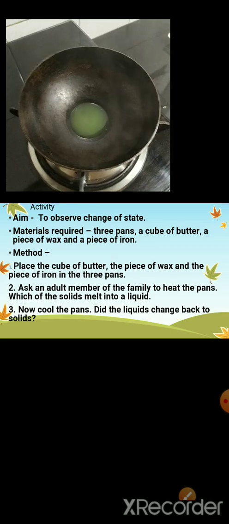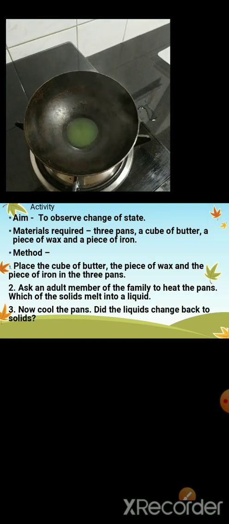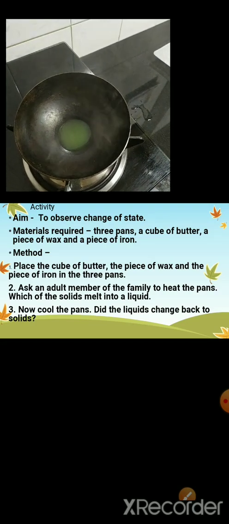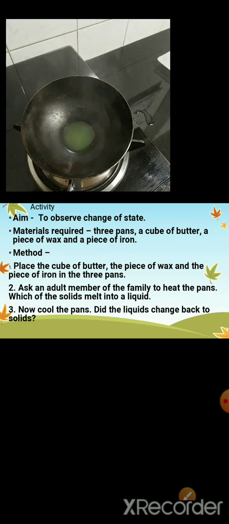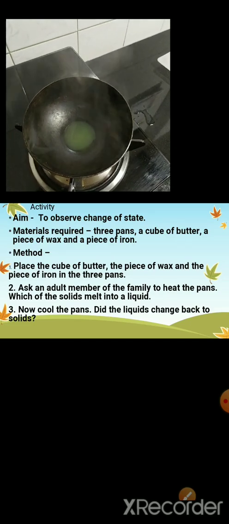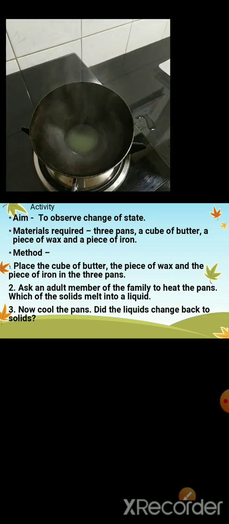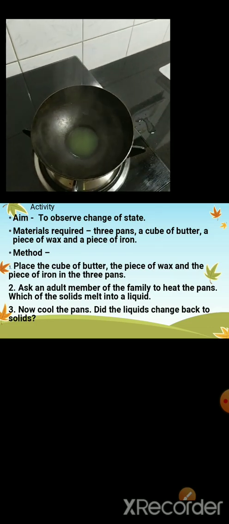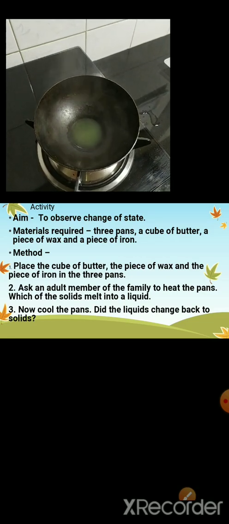Now the wax has completely turned into liquid, and on further heating it is changing into gas. So can you see the gas now? Yes, it is flying, raising up.